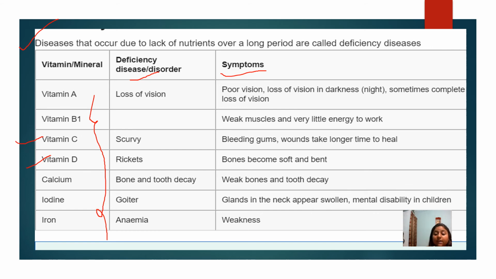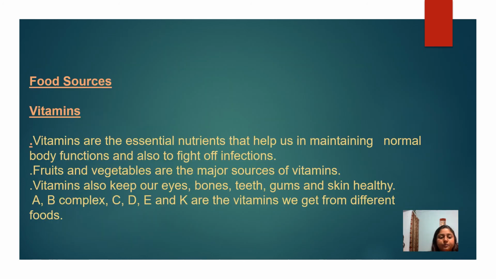Okay, and why does this disorder occur? This disorder occurs because of iodine. Yes, deficiency of iodine. So the last one is iron. If there is a deficiency of iron in our body, so anemia occurs, and anemia is weakness. Okay, students, clear? Okay. Now, see here, food sources and vitamins.